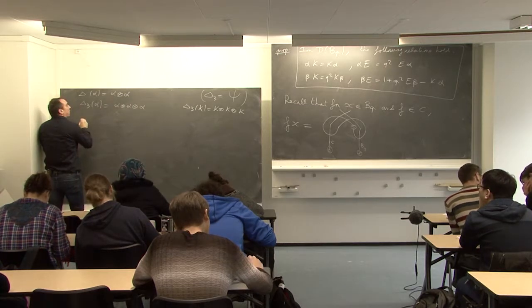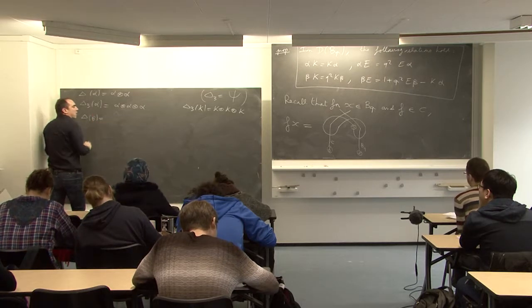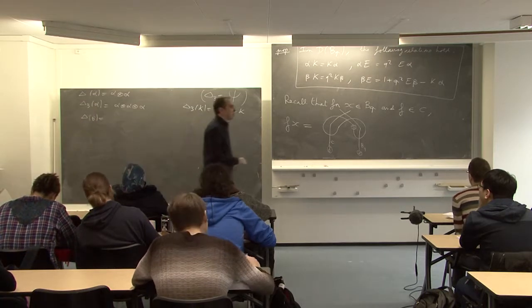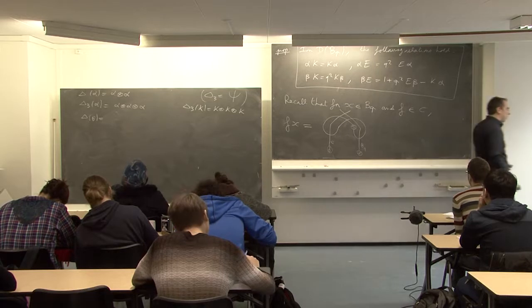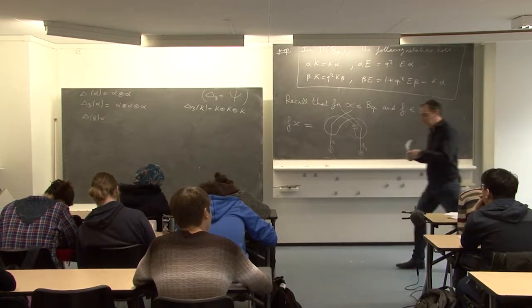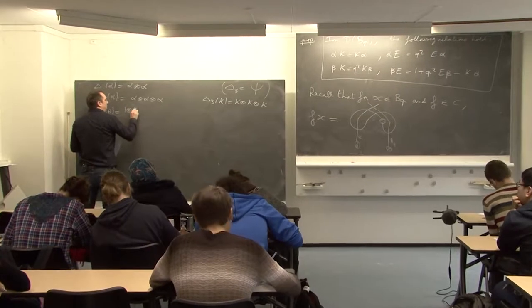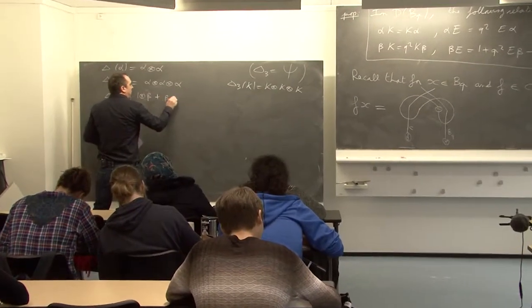Now we have delta of beta. What is delta of beta? Delta of beta is 1 tensor beta plus beta tensor alpha.